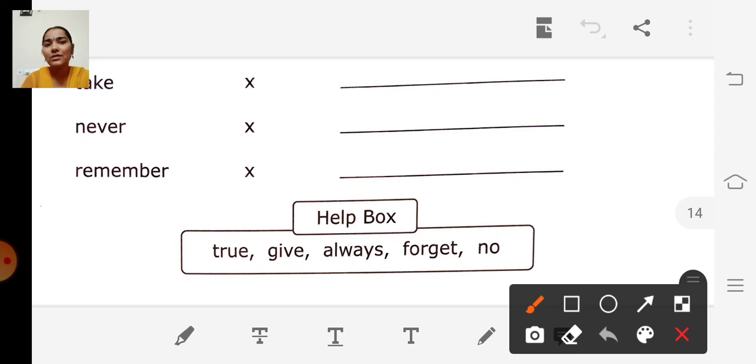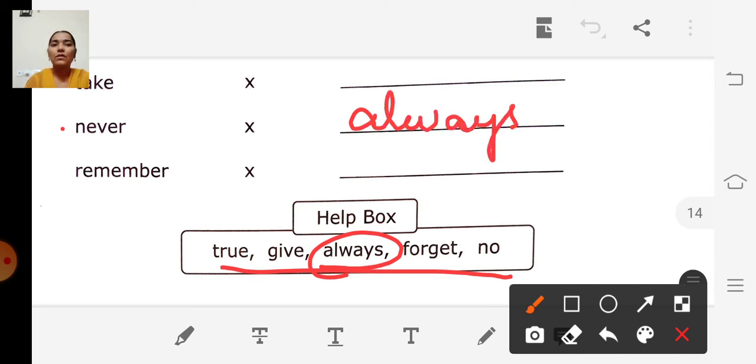You can see the help box and tell me what is the opposite of never? Always. The opposite of never is always.